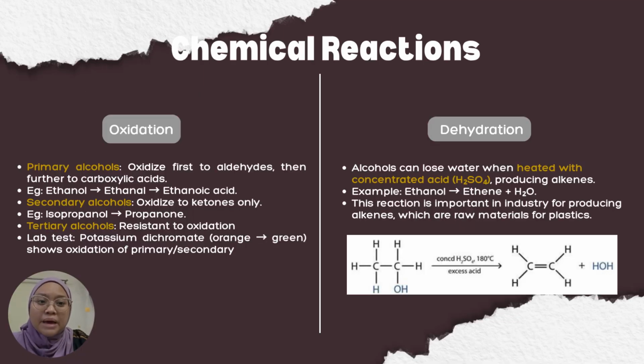Alcohols undergo two major types of reactions, oxidation and dehydration. In oxidation, primary alcohols first form aldehydes and can further oxidize to carboxylic acids. Secondary alcohols oxidize to ketones, while tertiary alcohols are resistant to oxidation. A common lab test uses potassium dichromate, which changes from orange to green when oxidation occurs. In dehydration, alcohols lose water when heated with concentrated sulfuric acid, producing alkenes. For example, ethanol can be dehydrated to ethene, which is an important raw material in the plastic industry.